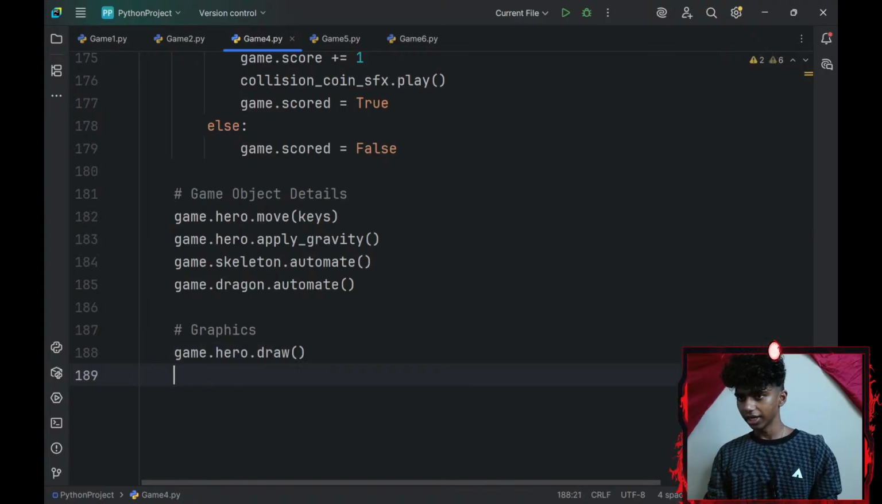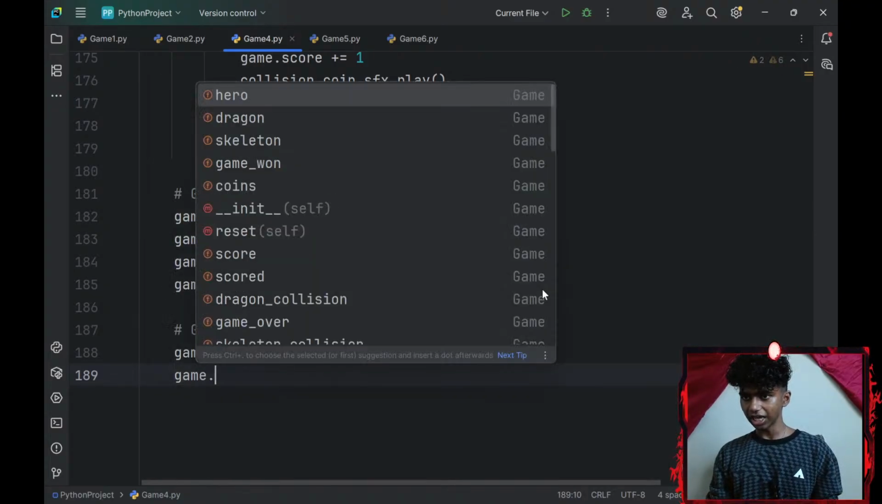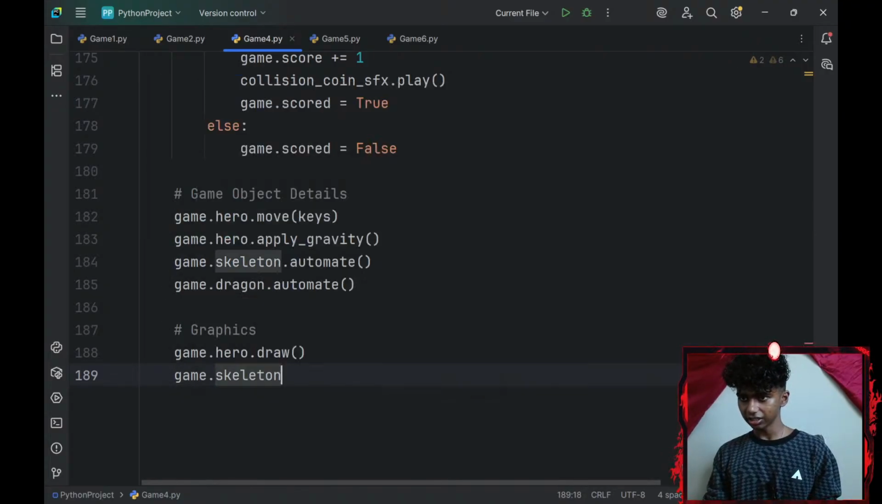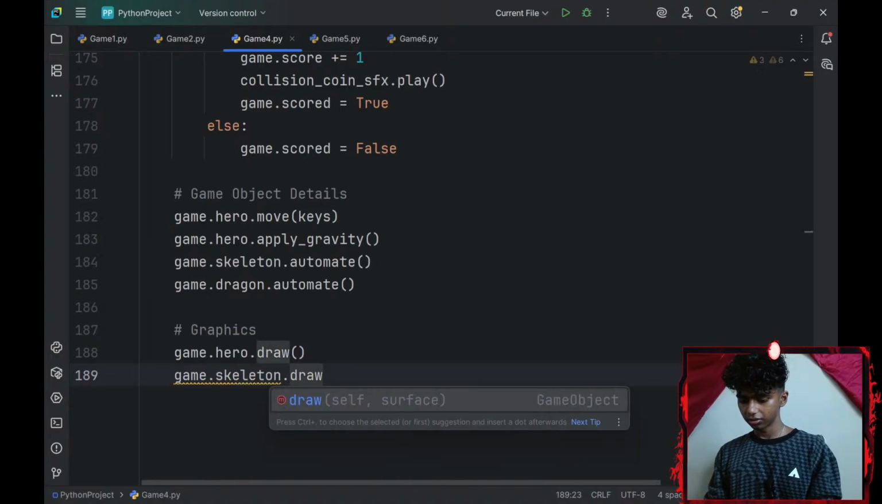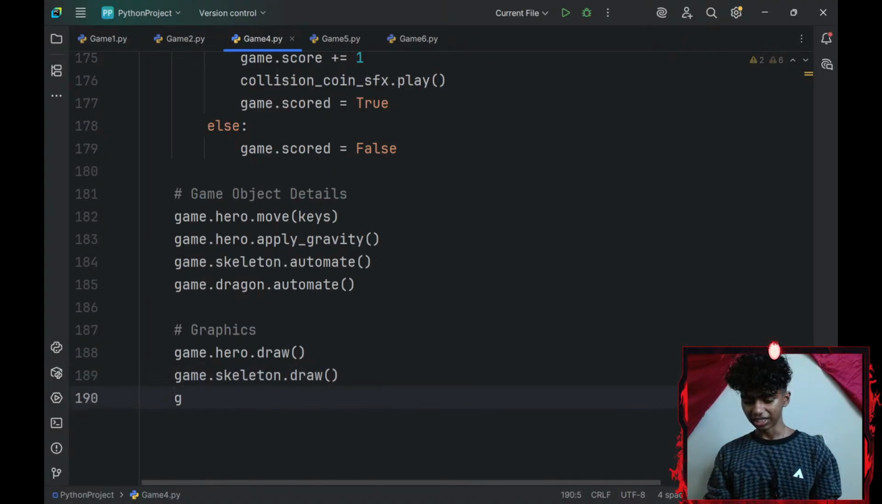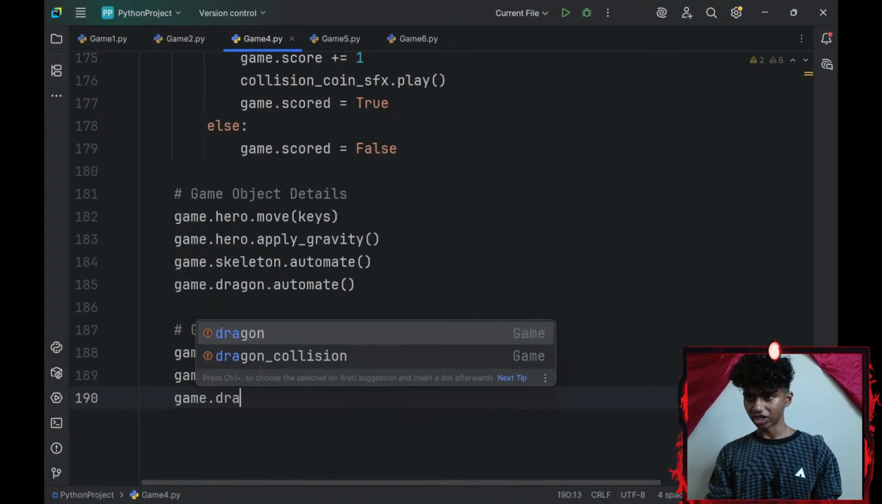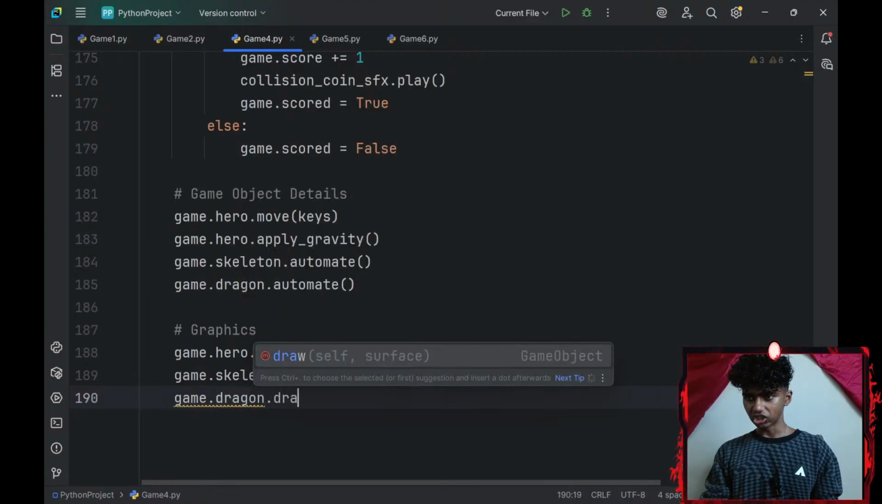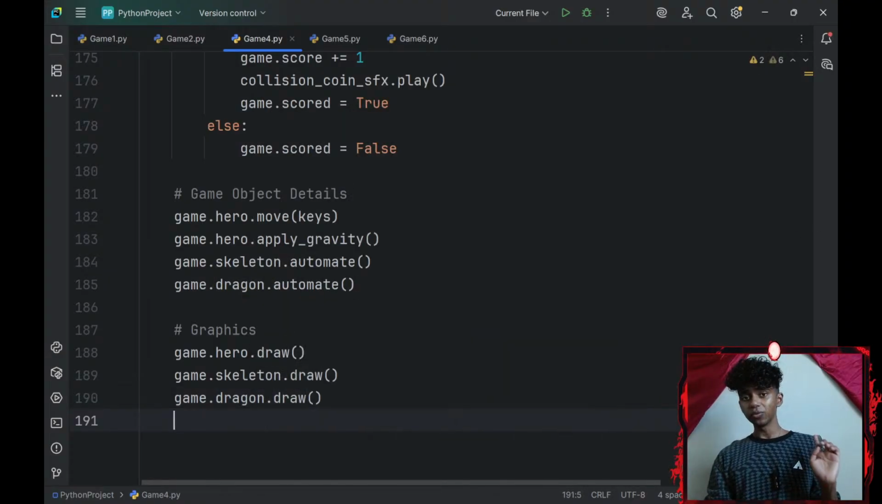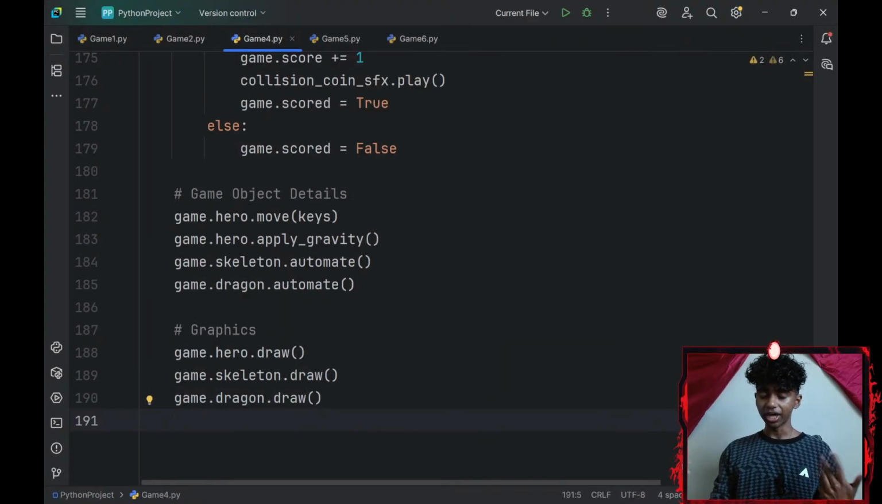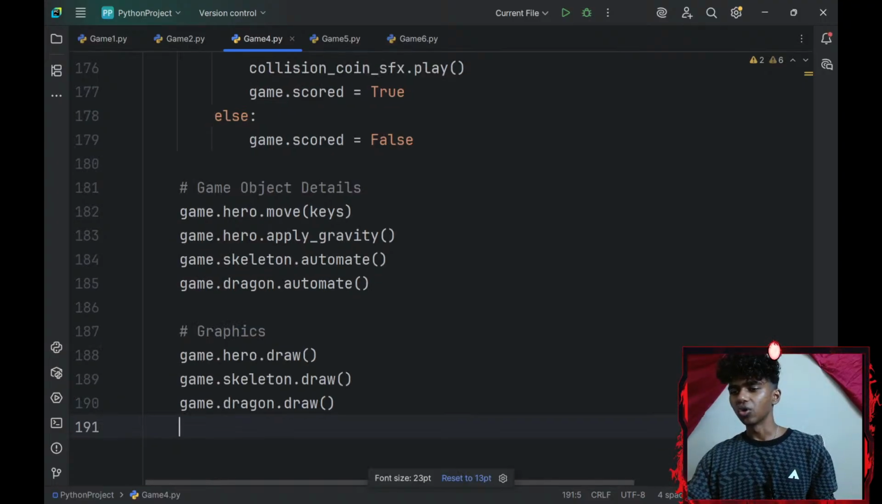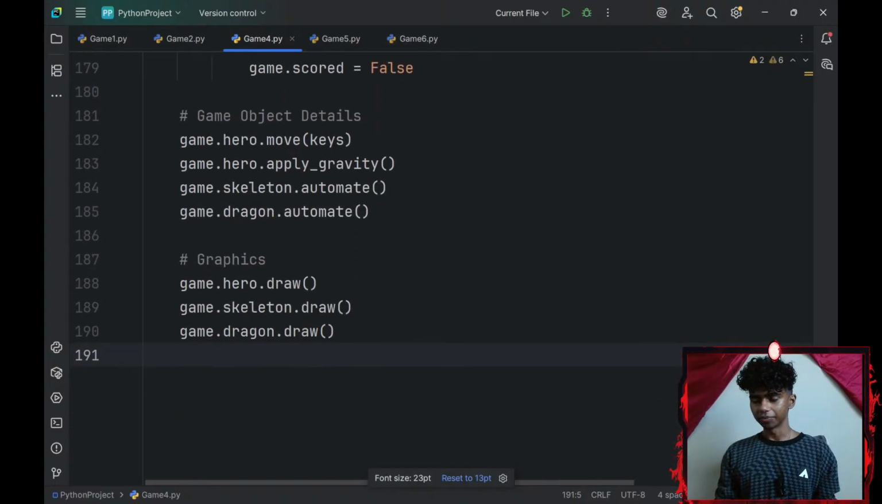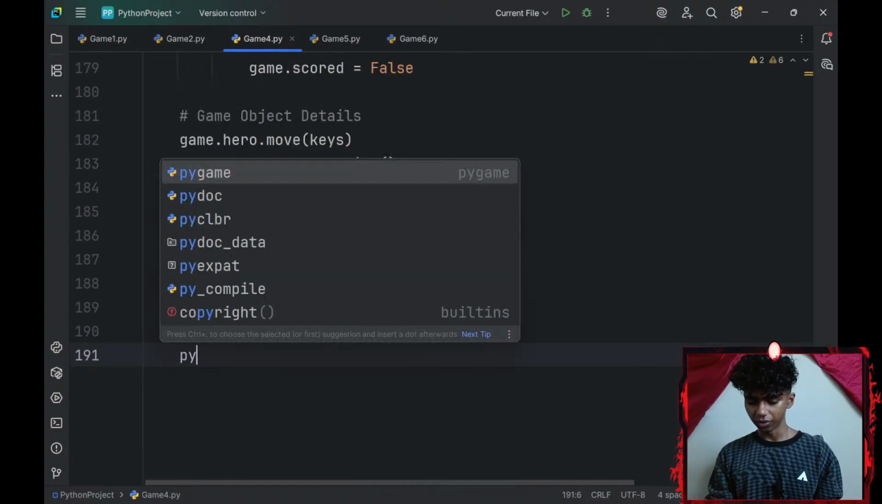Then I'll do the same with my skeleton. So game dot skeleton dot draw. Excuse me, guys. And then I'll go with a game object dot dragon object dot draw. Alright, and then I would have to draw my score as well. Like my floor as well. So I'll go with